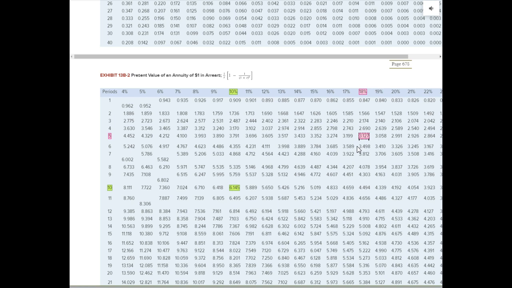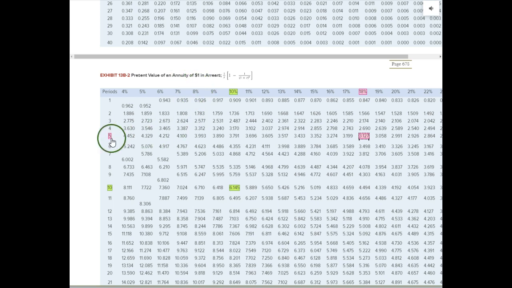We will take $18,000 times the 3.127. Now notice we use table number 2 here, the present value of an annuity of $1. This means we have the same dollar amount every year for so many years. So that's why we use the annuity of $1 table.